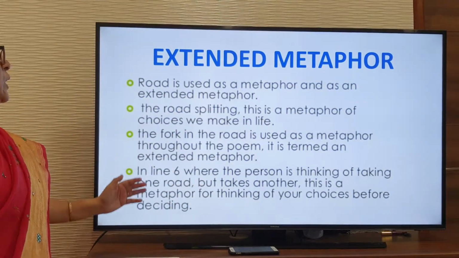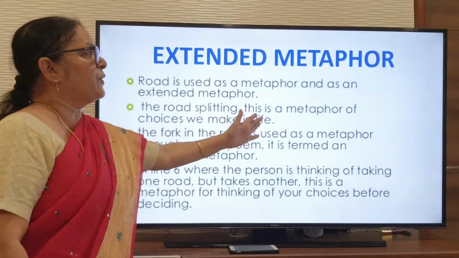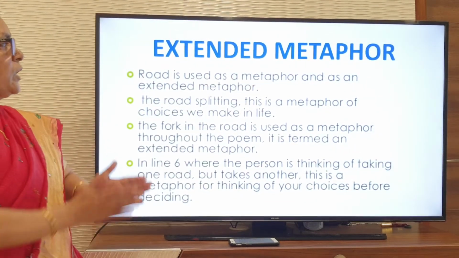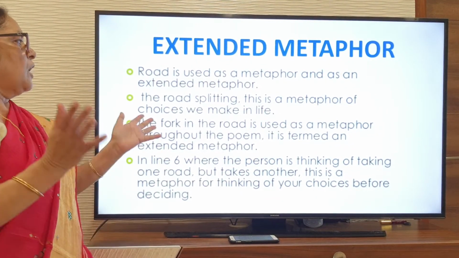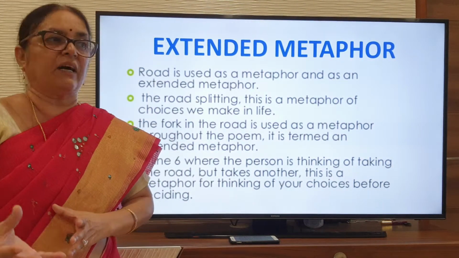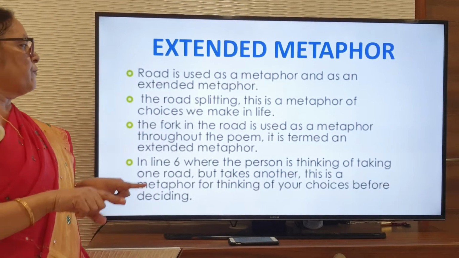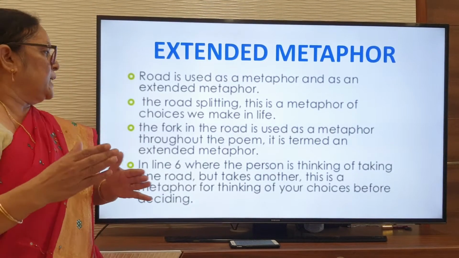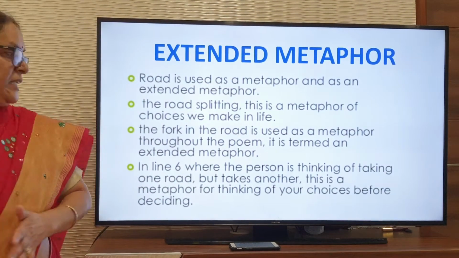Look at the way he wrote. The road is used as a metaphor and as an extended metaphor. The road splitting is a metaphor for the choices we make in our life. The fork in the road is used as a metaphor throughout the poem, so it is termed an extended metaphor.